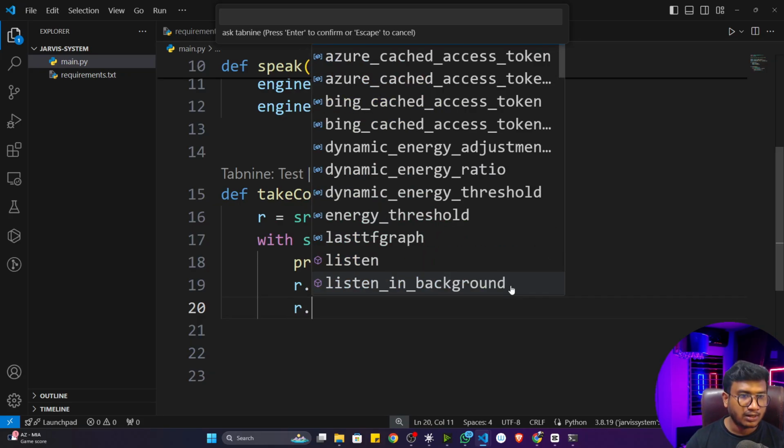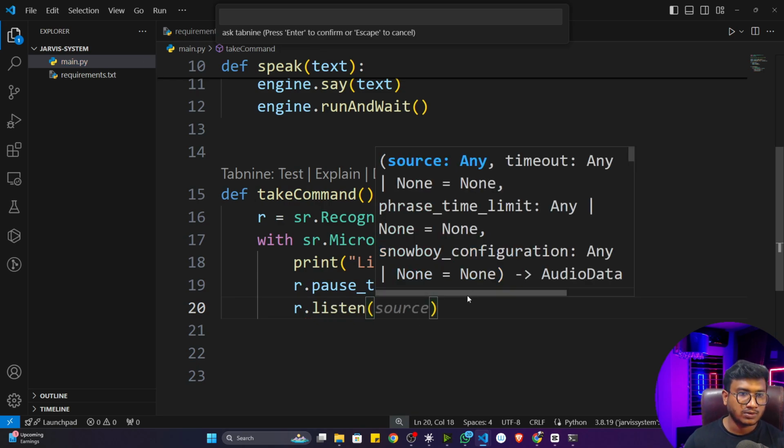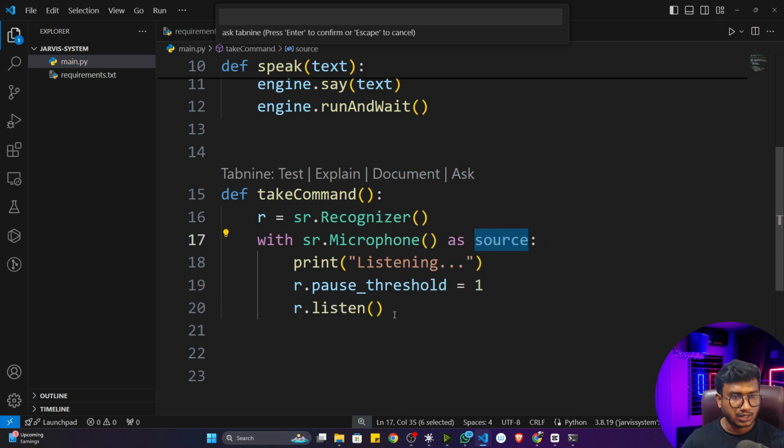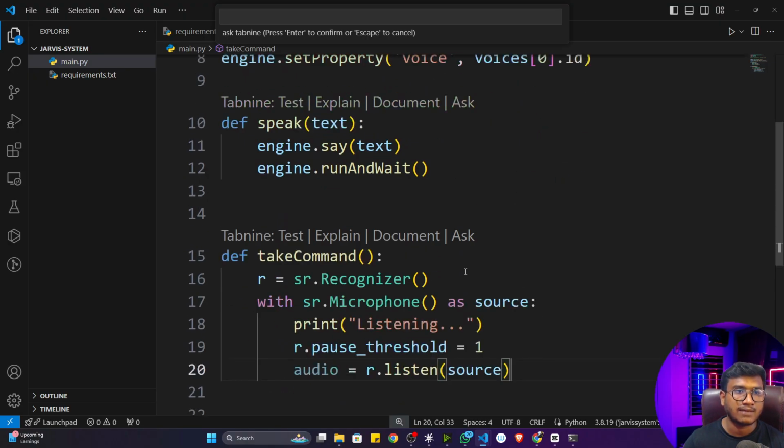So here I'm going to run r.listen. There is a function inside that, and you have to give this particular source, and it will give you one audio object. Now I have to convert this audio to text. That means I have to recognize this particular voice. For this, I can use the Google voice recognition API. It is already available inside the speech recognition library.